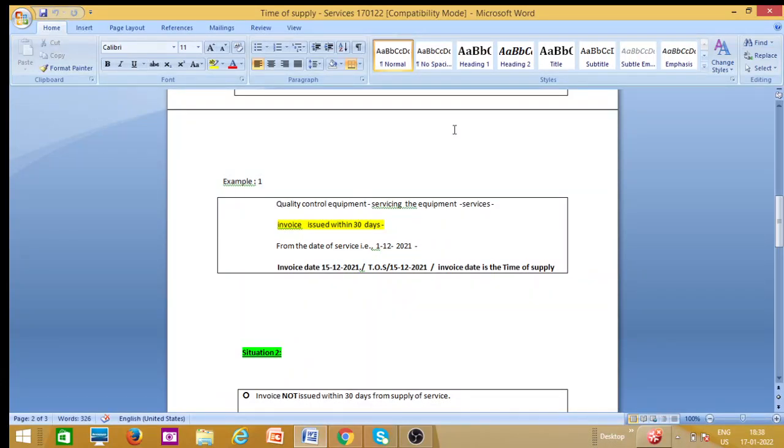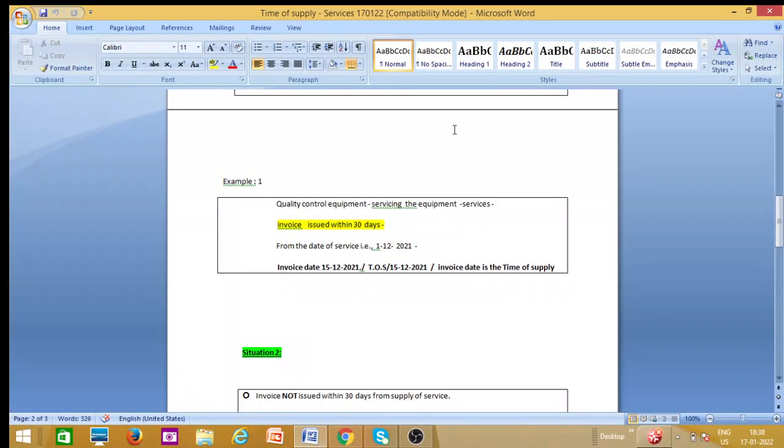The service has taken place on 1/12/2021 and the invoice is issued within that 30 days. That is, the invoice is issued on 15/12/2021, within 30 days of that service. Then in this situation, the time of supply of services will be 15/12/2021. Here the invoice date is the time of supply.